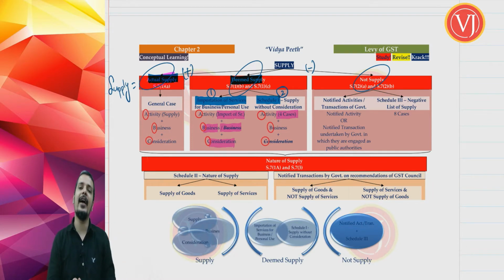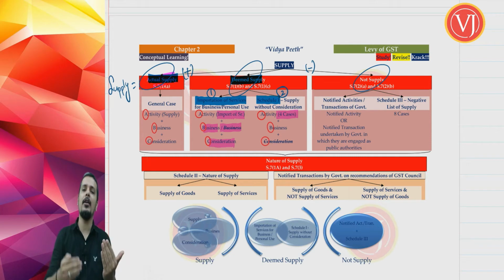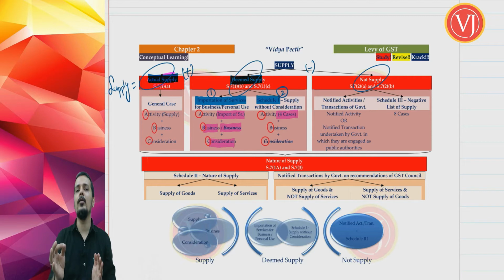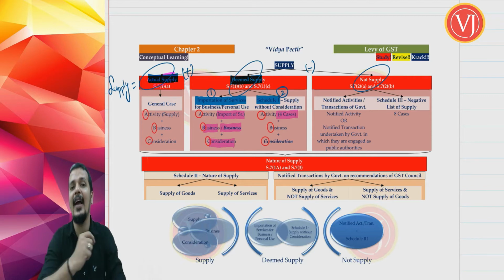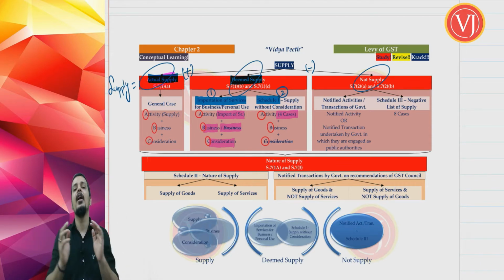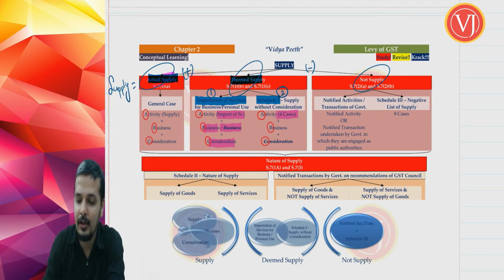See, there's a difference between actual supply and deemed supply. In actual supply, you're talking about any activity being supplied. But in deemed supply, whether it is part 1 or part 2, you're discussing specific activities. In deemed supply part 1, the specific activity we were dealing with was importation of services. In deemed supply part 2, when we are discussing schedule 1, the specific activities are only the 4 cases given under schedule 1. So we are not discussing any activity, only the 4 notified cases covered by schedule 1. So activity is restricted to 4 cases of schedule 1.